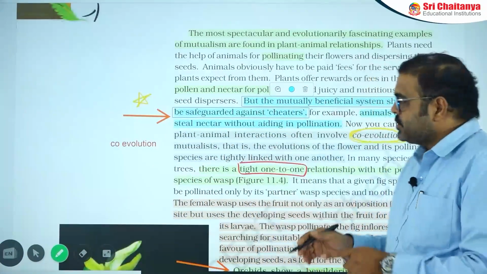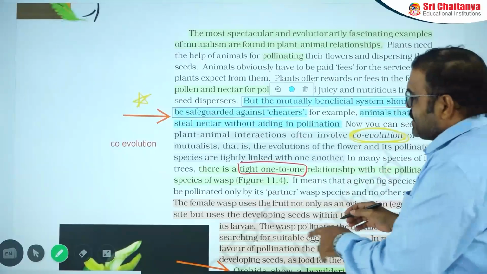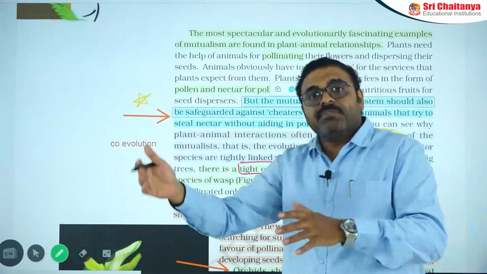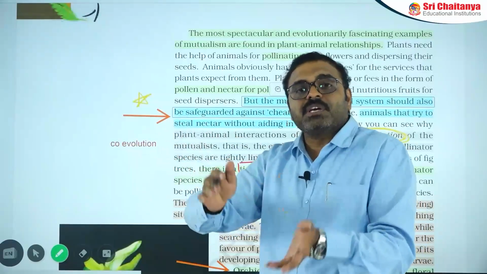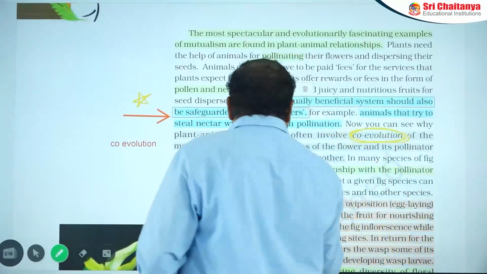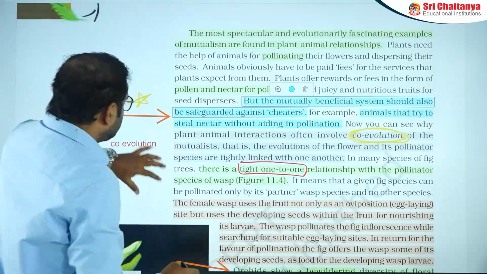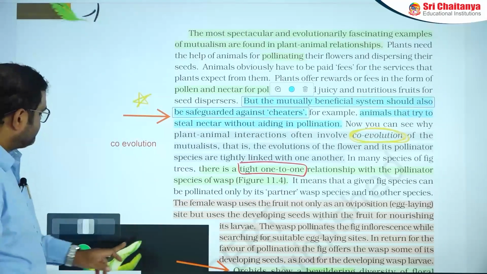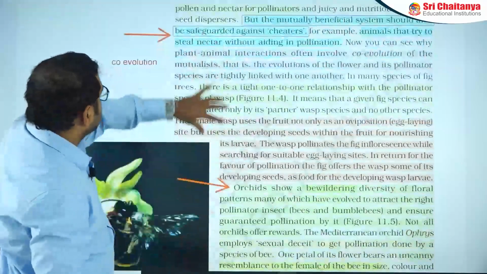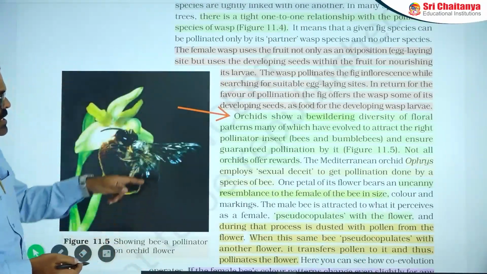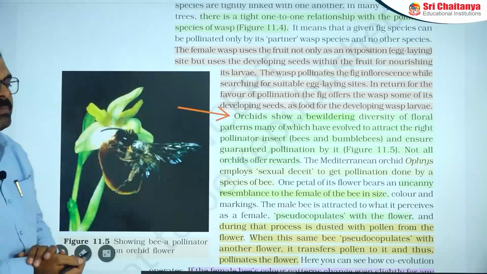So, in the mutualistic condition, the one-to-one relation explains that whenever one organism is modified in evolution, the other organism also modifies according to its convenience. Here, there are two examples mentioned in this part. One is the wasp with the fig fruit, another one is the orchid flower with the bumblebee.